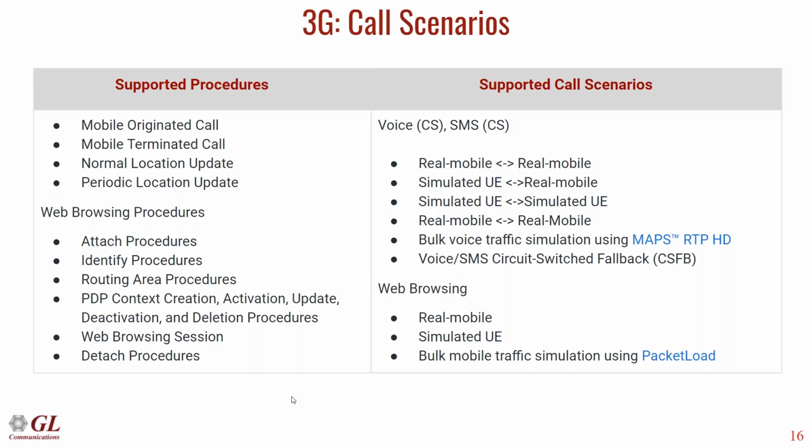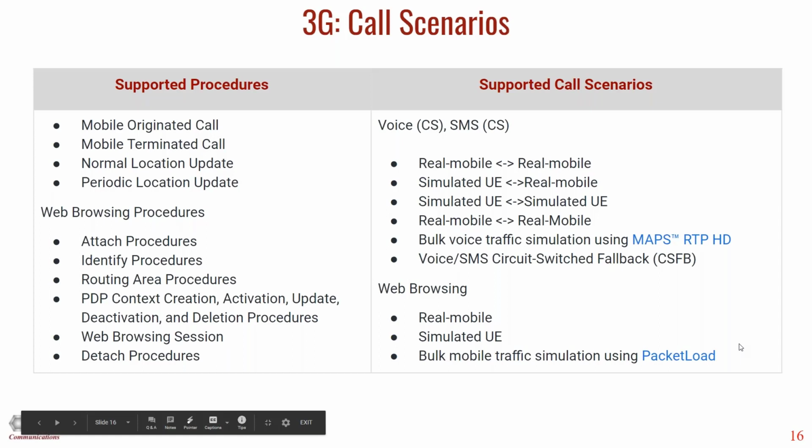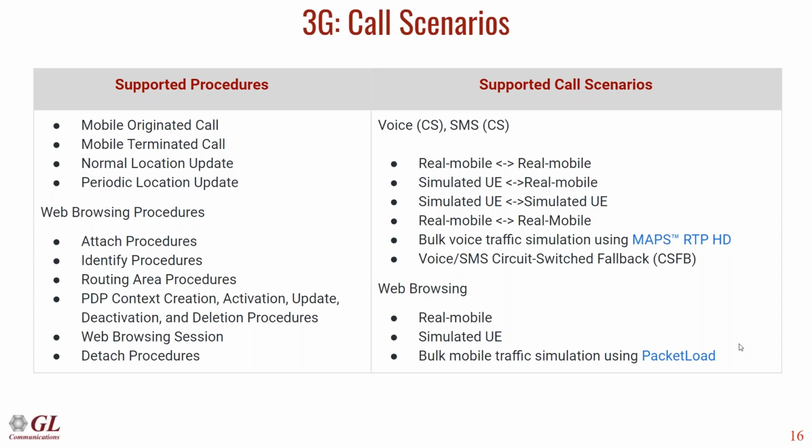So while coming to the call scenarios, we can simulate calls from real mobile to a real mobile, or simulated UE from an RNC to the real UE connected to the home node B. And we also can simulate bulk voice traffic simulation using MAPS, SIP, RTP HD appliance. And even the web browsing, also bulk mobile traffic simulation can be simulated using our packet load appliance.